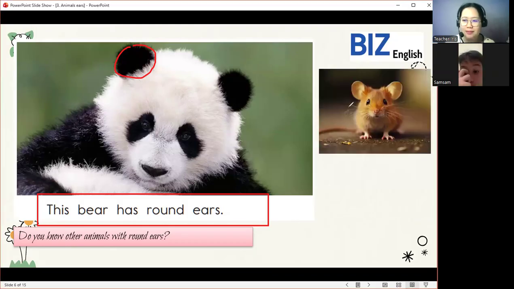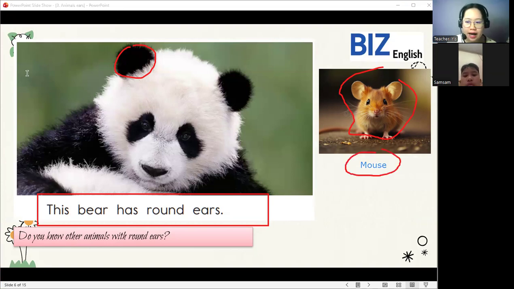Do you know what animal is this? Hamster. Yes, hamster, but we call it a mouse. And also hamsters. So hamsters also have round ears like the mouse. So this is another example of an animal with round ears.